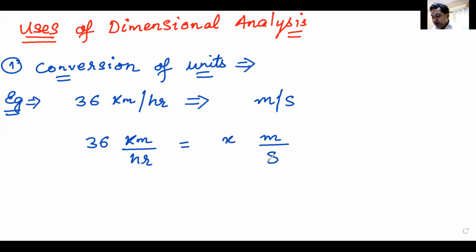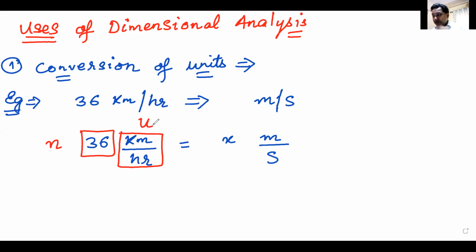Now, when I've written it like this, just try to see the beauty of physics. Now, this is the magnitude. I can call it n, the magnitude. And this one is the unit. I can call it u.